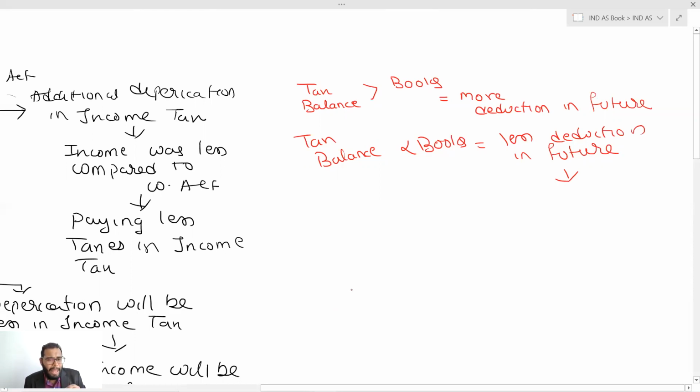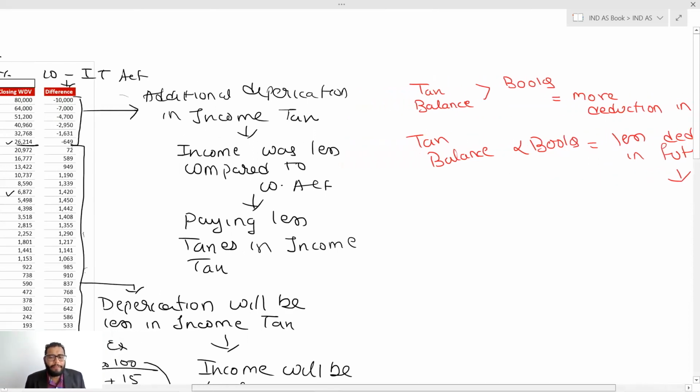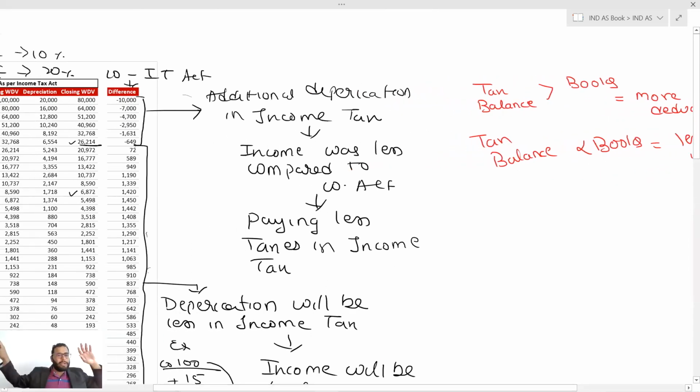And if I'm going to get more deduction in the future, it means it's an asset for me. Simple. We'll understand these principles further, but as of now it is very clear that we are deferring the taxes from one period to another. That's the concept of deferred tax.